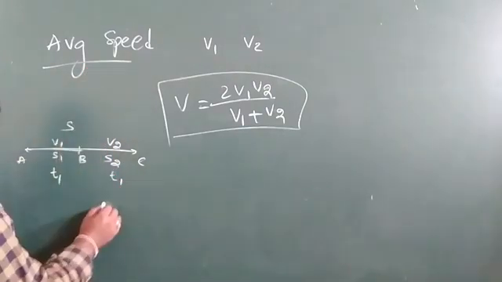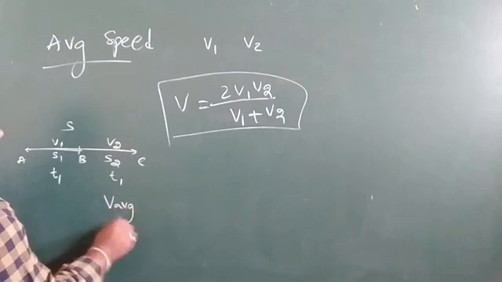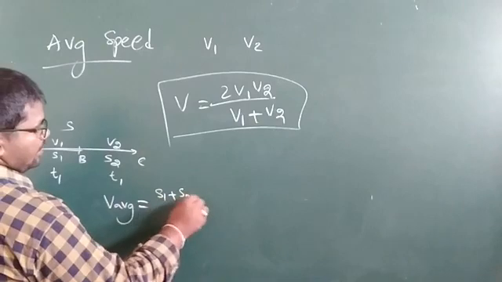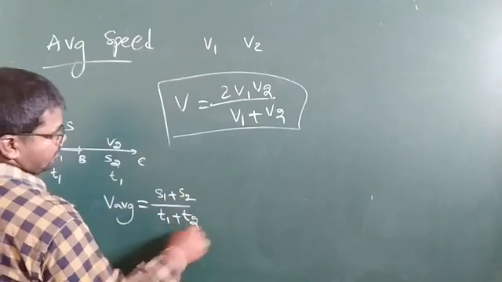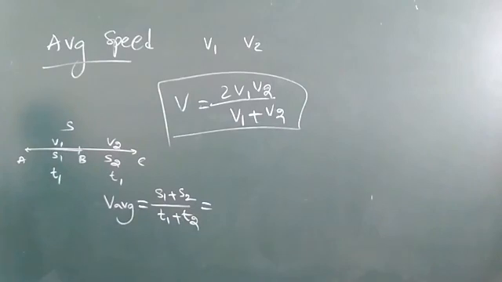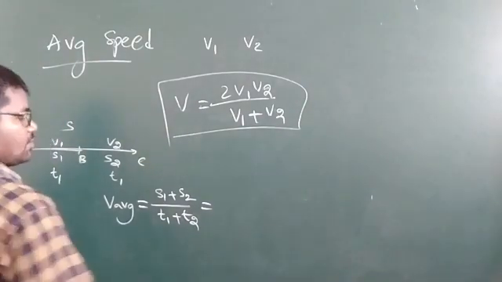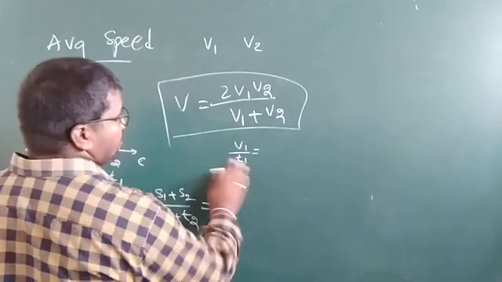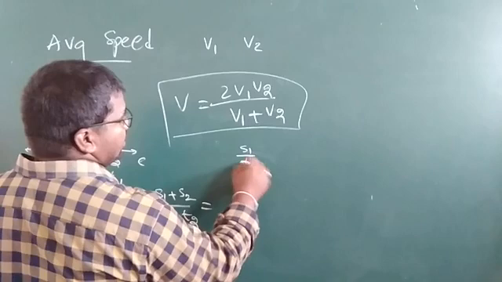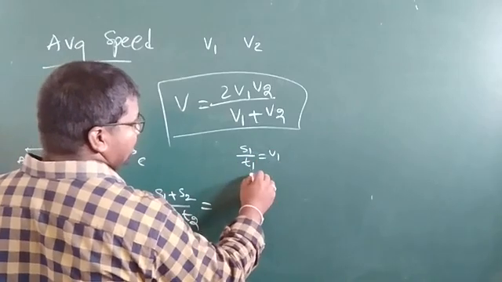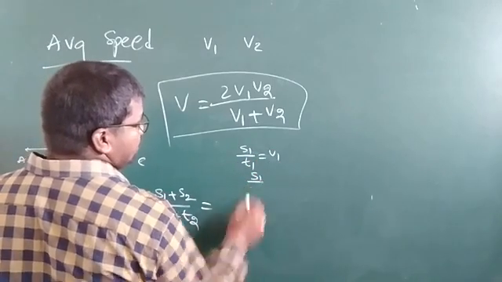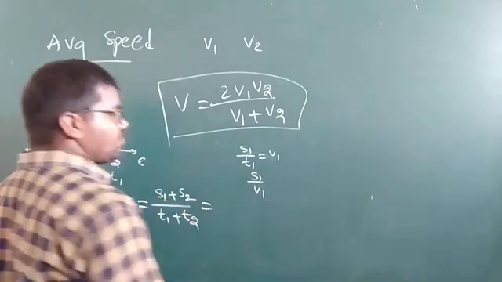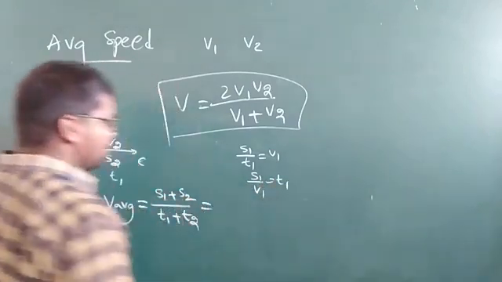We know that average speed is total distance by total time taken. Here we know that v1 is equal to s1 by t1, so t1 is equal to s1 divided by v1. Understand, my children? Understand?